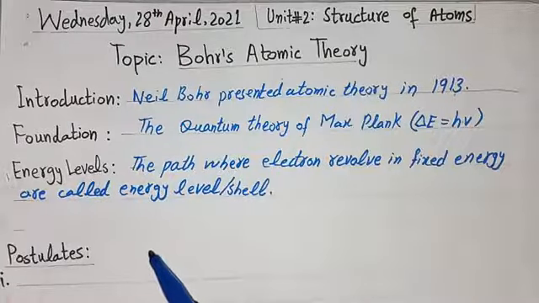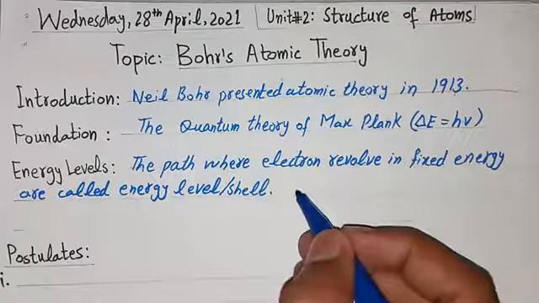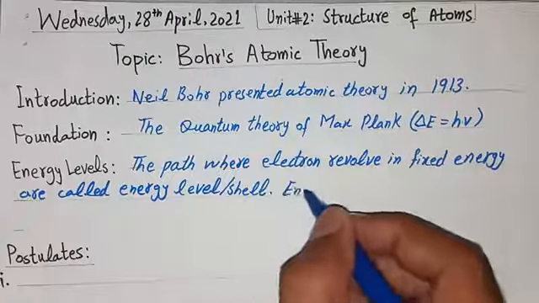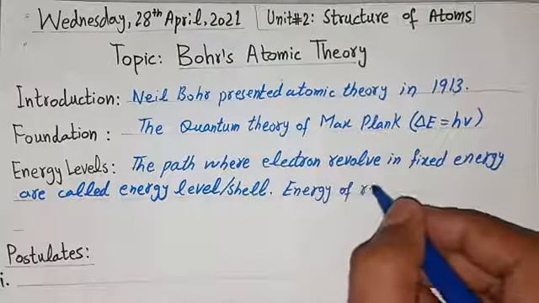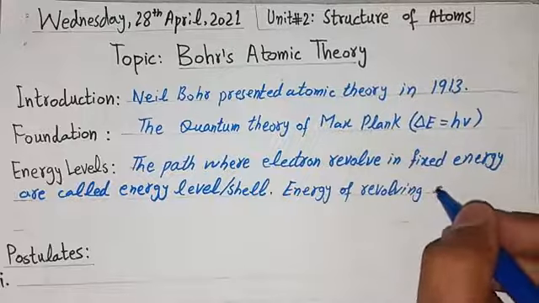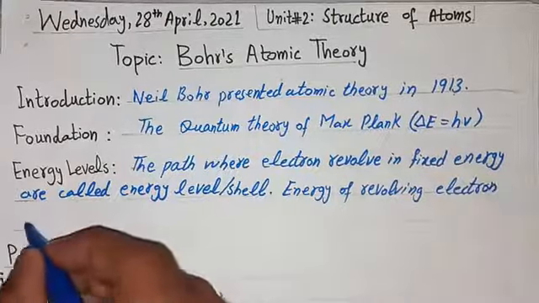According to Niels Bohr, the energy of a revolving electron is quantized.